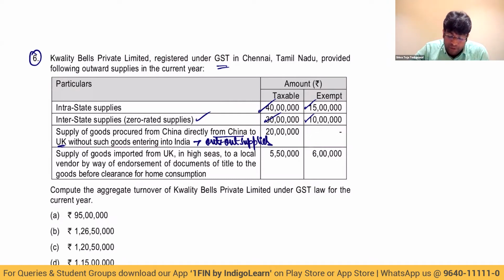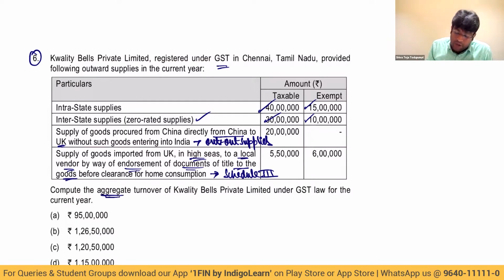Next, supply of goods imported from UK in high seas to a local vendor by way of endorsement of document of title to the goods before clearance for home consumption. This is also covered in Schedule 3, which are neither regarded as supply of goods nor regarded as supply of services.